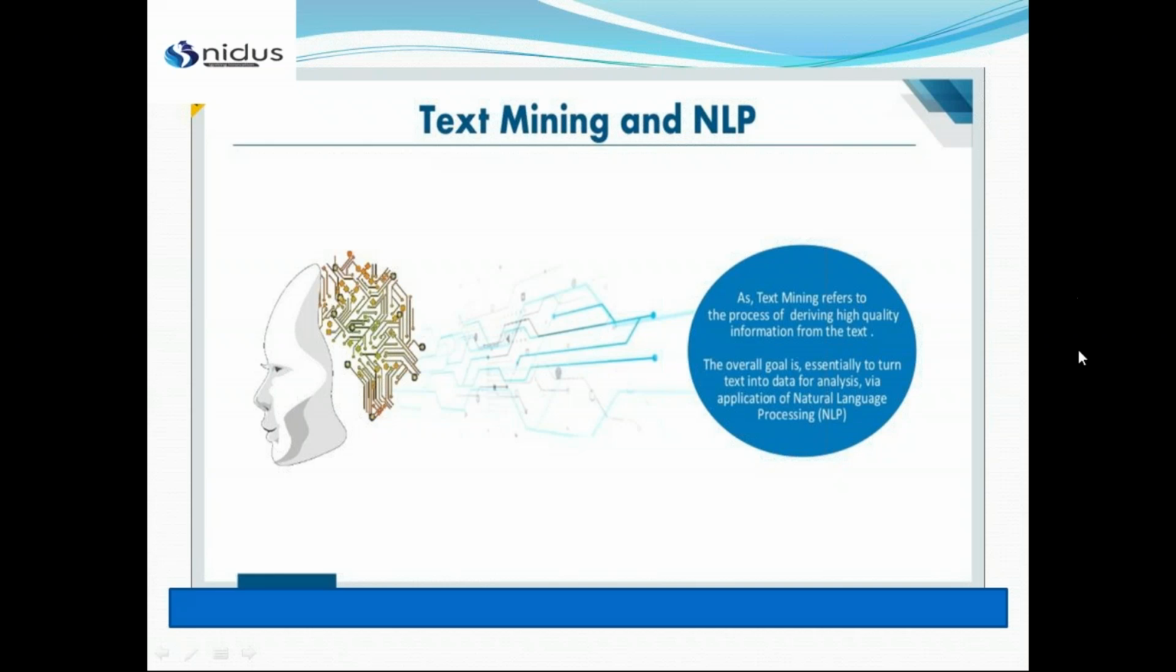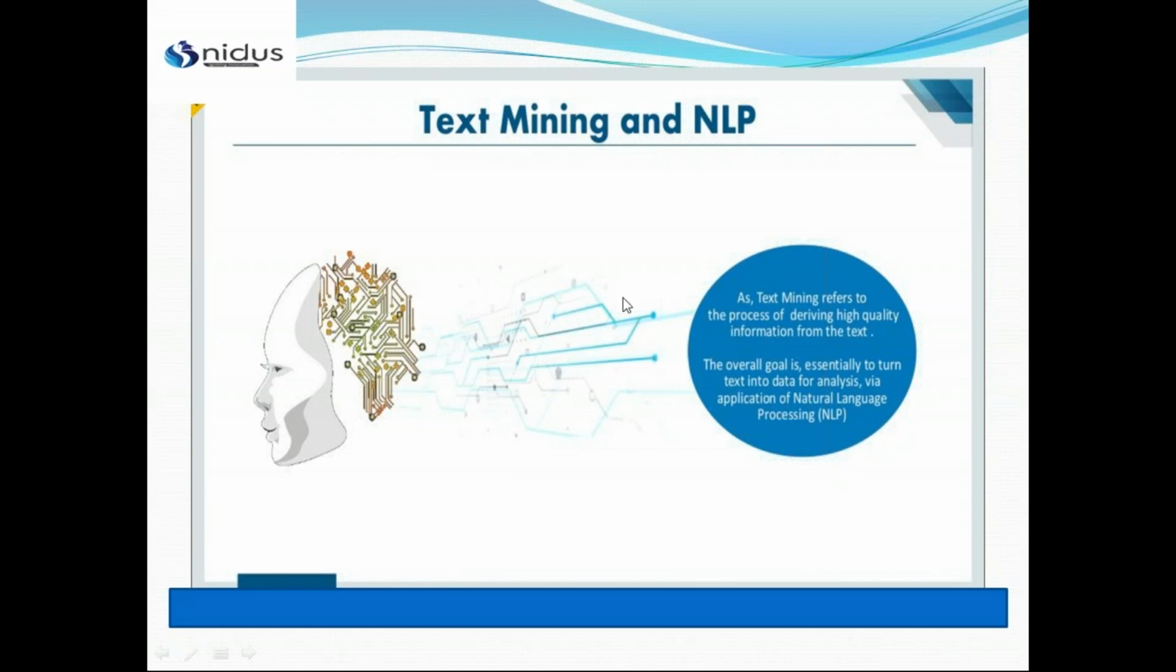Now, as you know, text mining refers to the process of deriving high quality information from the text. So from text mining combined with NLP, our overall goal is to essentially turn our data, which is in text form, into a form ready for analysis with the help of the applications of natural language processing. Right. So what are the applications where we can use NLP?